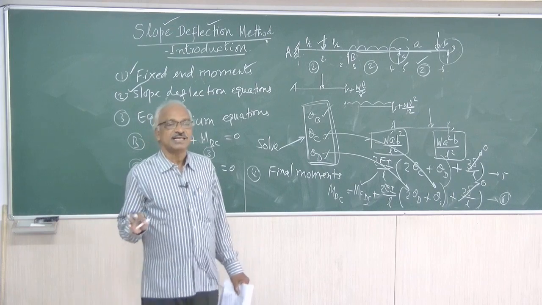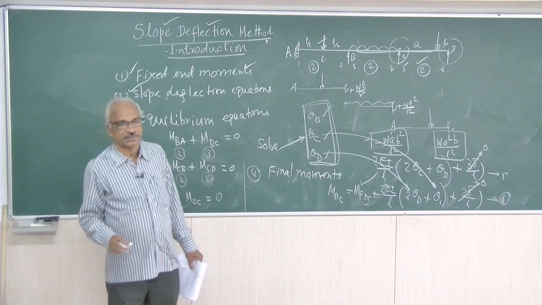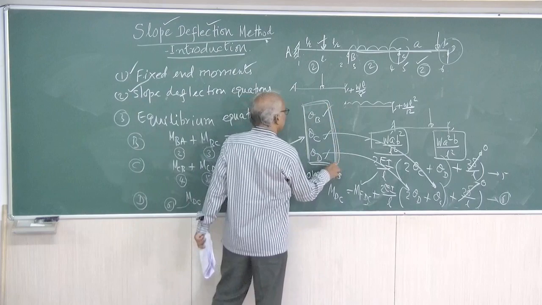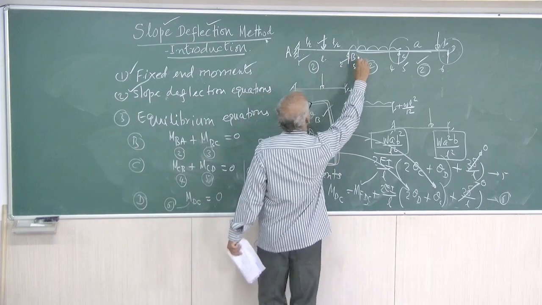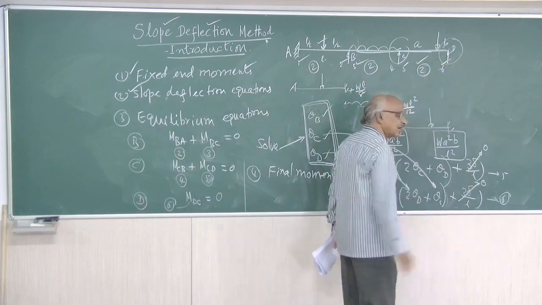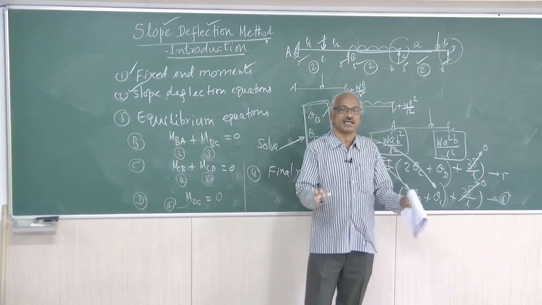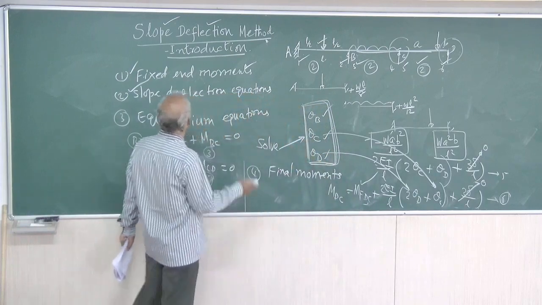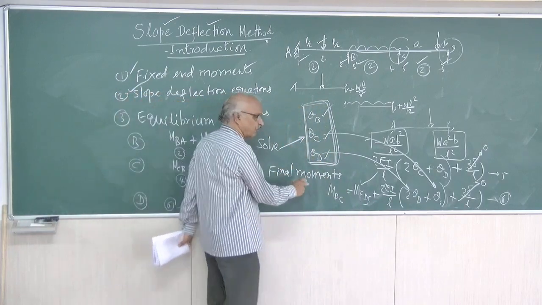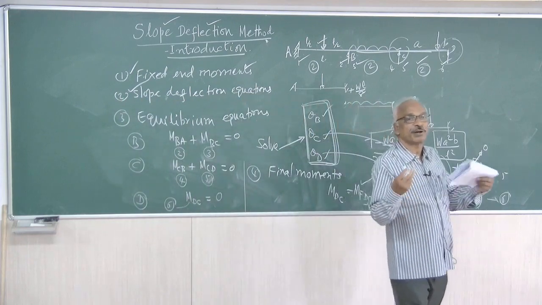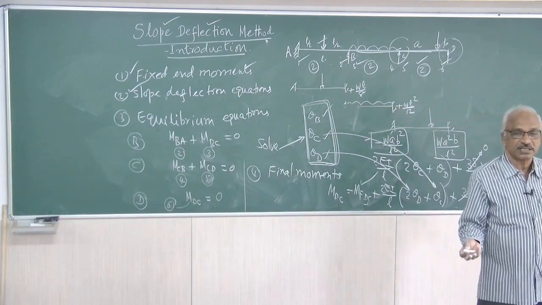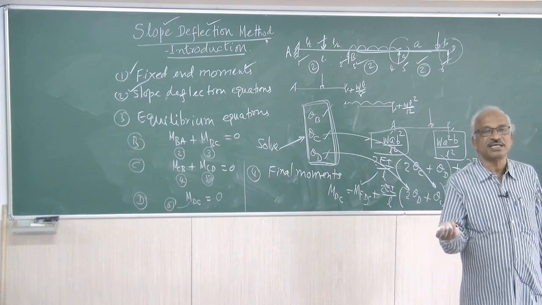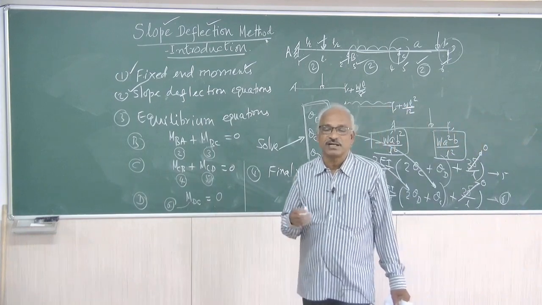Similarly, in all the 6 equations, 1, 2, 3, up to 6, the only unknowns will be theta B, theta C, theta D. Substitute these values in the equations in the second step, that will be the fourth step. The fourth step is only reproducing the 6 equations from the second step and substituting the values of theta B, theta C, theta D, and you will be getting the final numerical values.